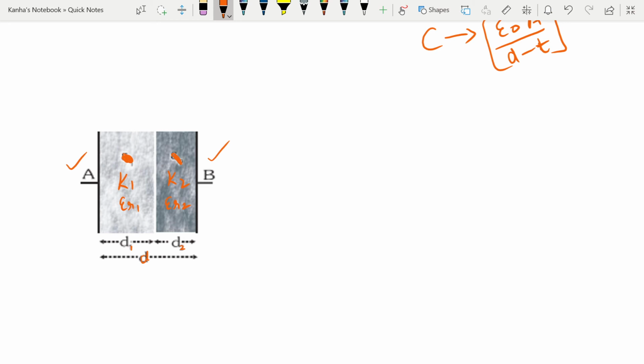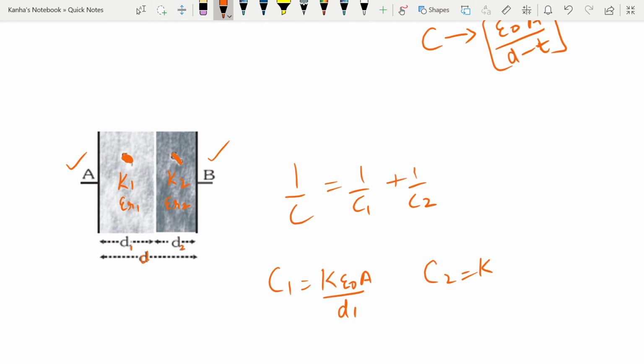What do these correspond to? These correspond to capacitors that are present in series. We already know that if capacitances are present in series, then you can find the equivalent capacitance as 1 by C is equal to 1 by C1 plus 1 by C2. C1 is nothing but K1 epsilon naught A by D1, and C2 is nothing but K2 epsilon naught A by D2.